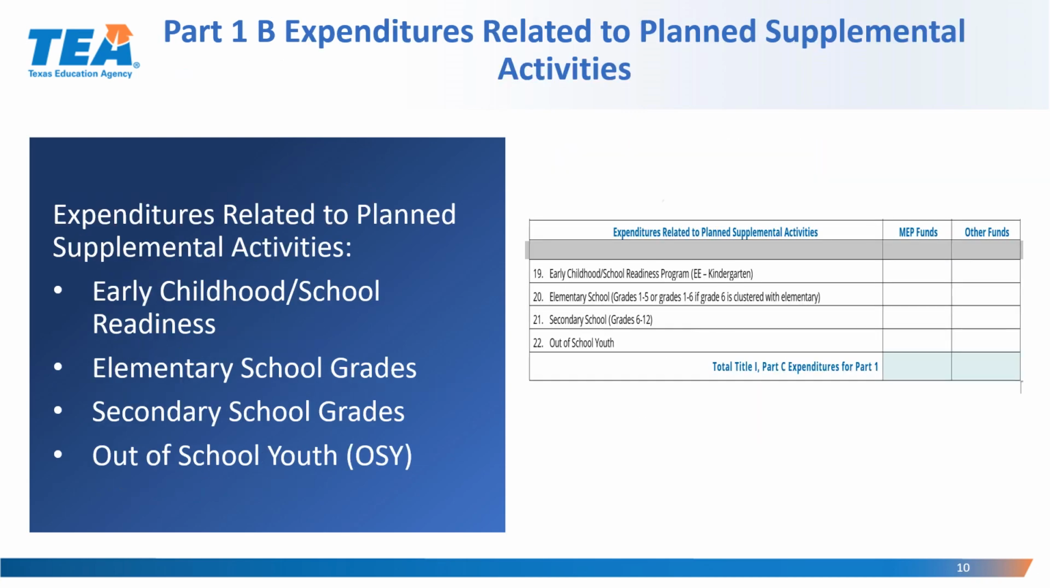Additionally, we also have to include expenditures related to planned supplemental activities, such as early childhood, school readiness, elementary school grades, secondary school grades, and adult school youth or OSY.